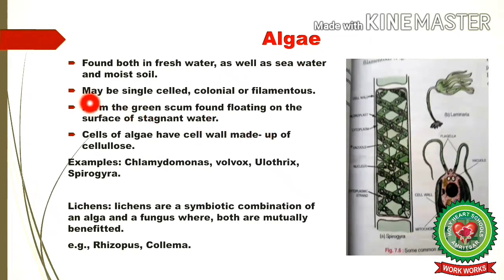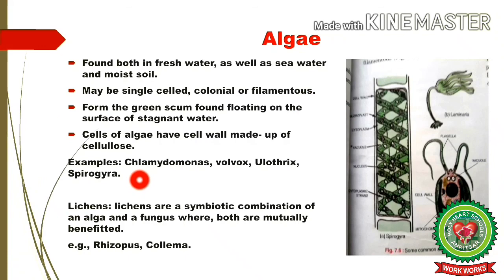They may be single-celled like Chlamydomonas, colonial like Volvox or filamentous like Spirogyra. They form the green scum found floating on the surface of stagnant water. Stagnant water means resting water. Cells of algae have cell walls made up of cellulose. Examples include Chlamydomonas, Volvox, Spirogyra.